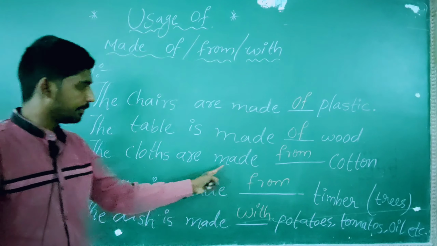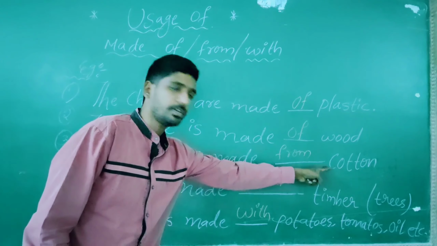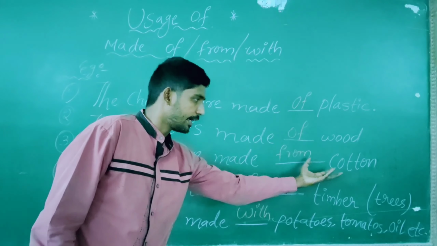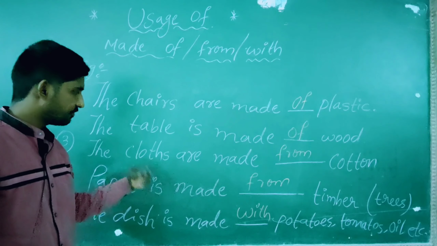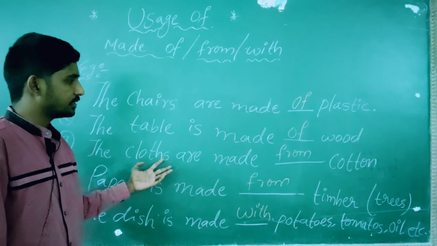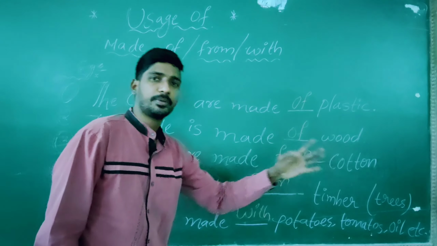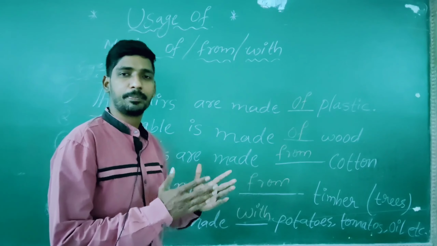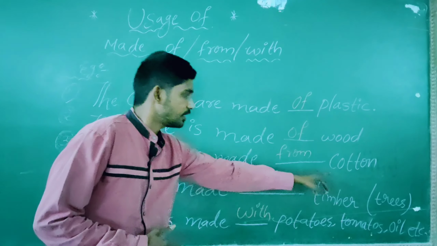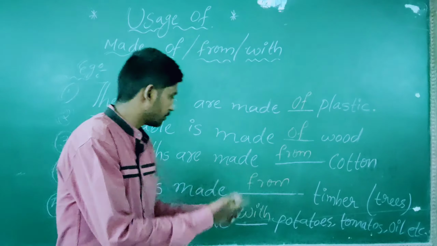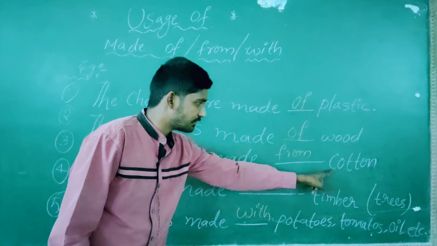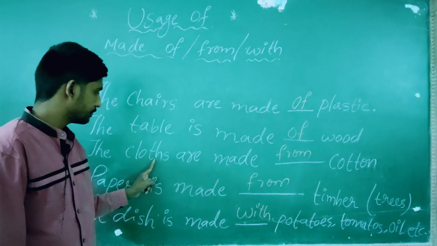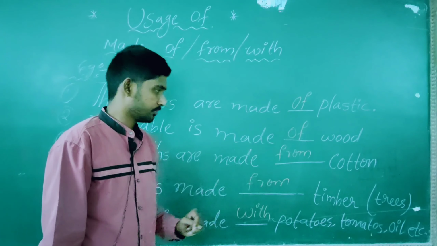The cloths are made from cotton. I took cotton for making the cloth. After making the cloth, what happens? The cotton disappears. The cotton is not to be in view after making cloth. If the cotton appears as well after making cloth, you have to go with of.